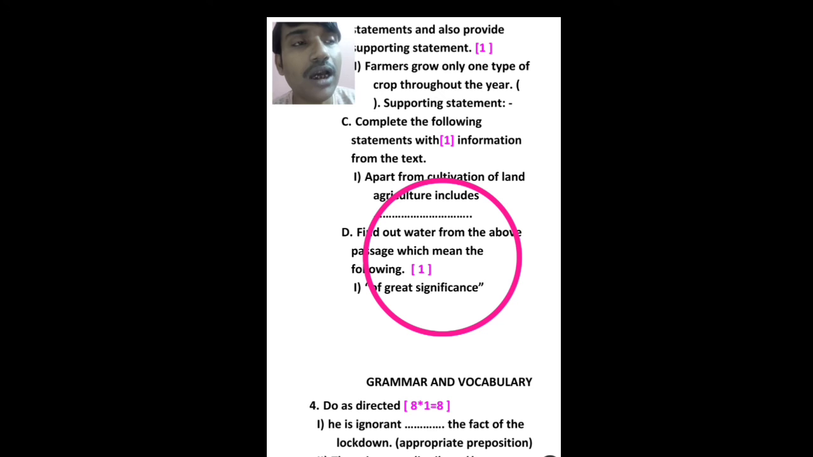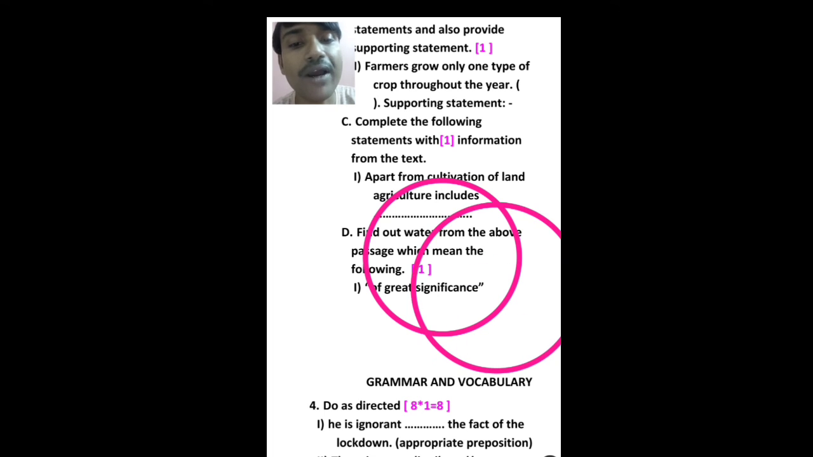So I think this will not be difficult for you if you read the text again and again and try to understand the meaning of it. Then you can easily find out the words which you have to write beside the phrases and words that will be given.